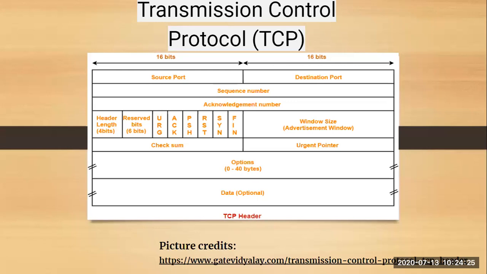Next is your window size. Window size is a 16-bit field. It contains the size of the receiving window of the sender. Basically, it is used for flow control. Next is checksum. It is a 16-bit field again, used for your error control. It verifies the integrity of the data in TCP.